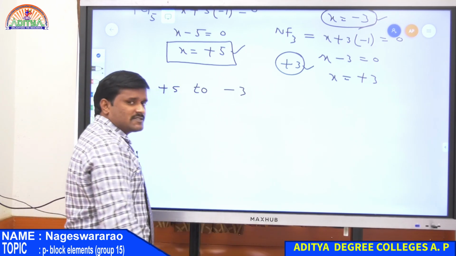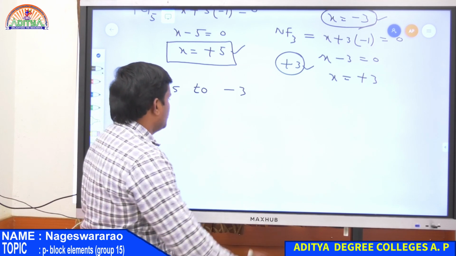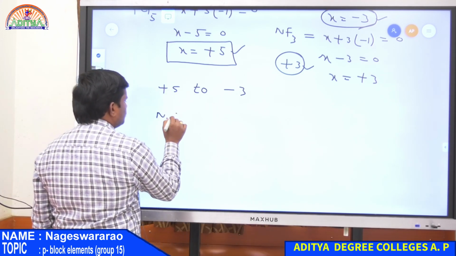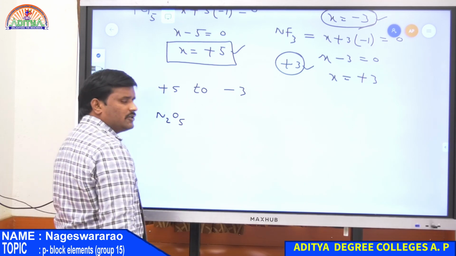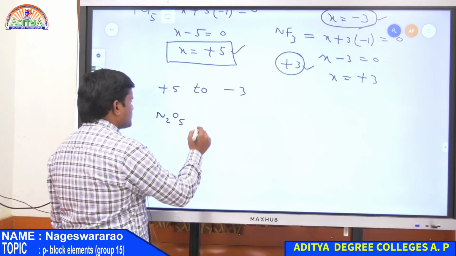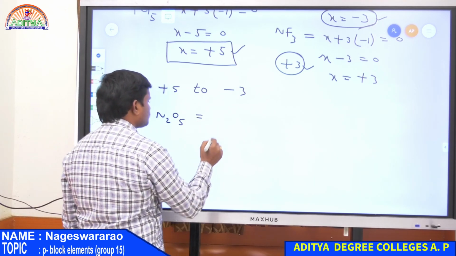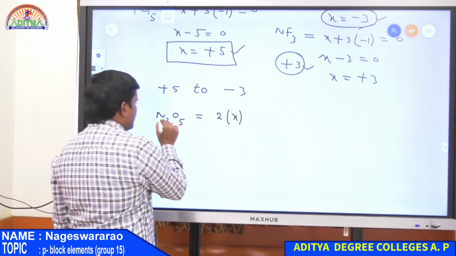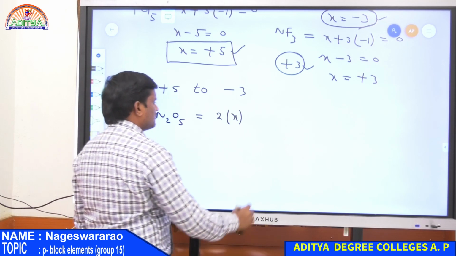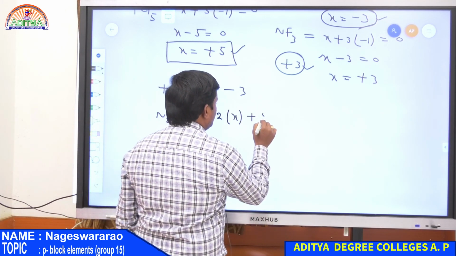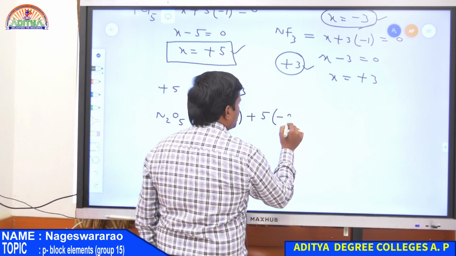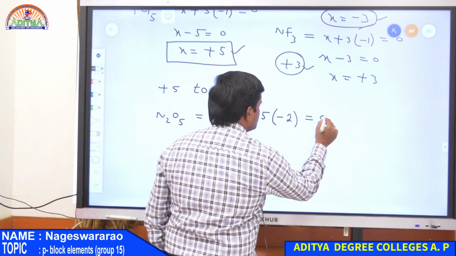It exhibits +5, +4, +3. So look at the examples. Suppose N2O5, dinitrogen pentoxide. In this case, for nitrogen 2 times X, because there are 2 atoms of N, and then 5 times oxygen. For oxygen the oxidation number is -2, so the total is 0.